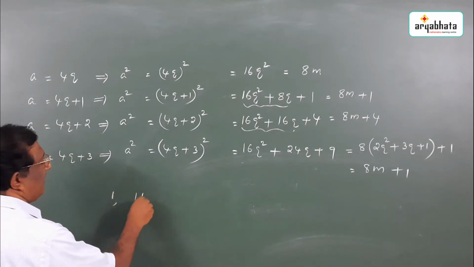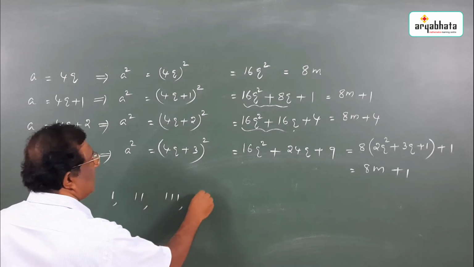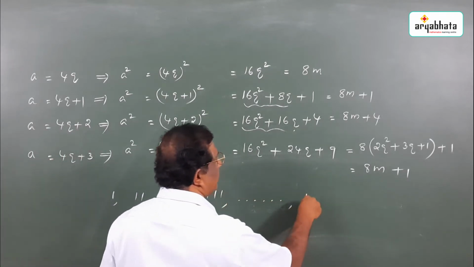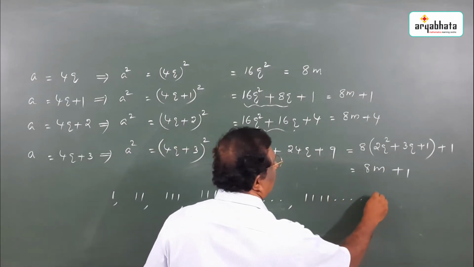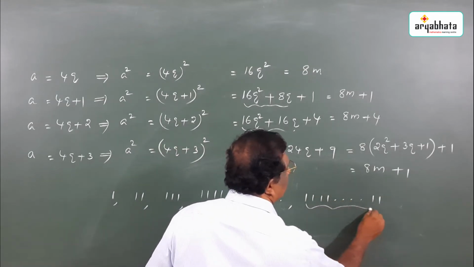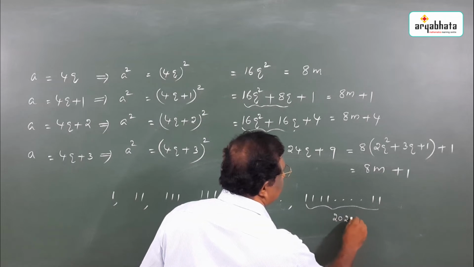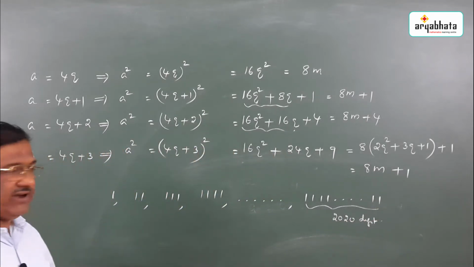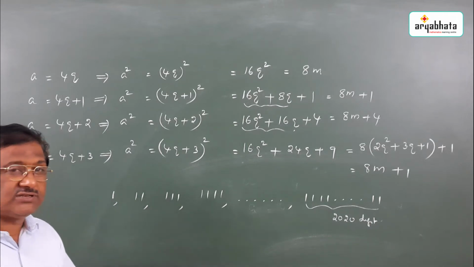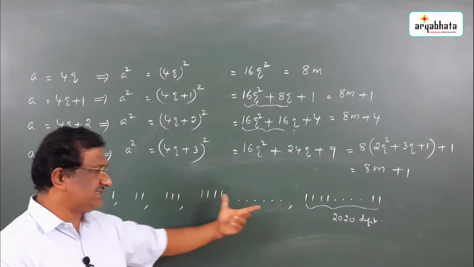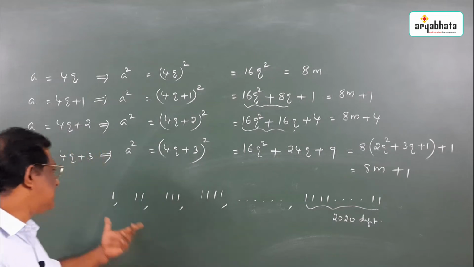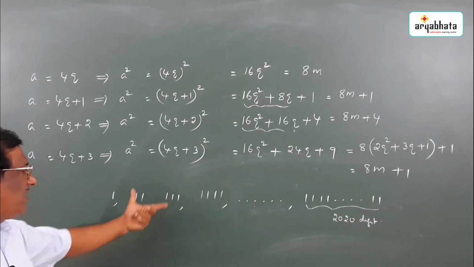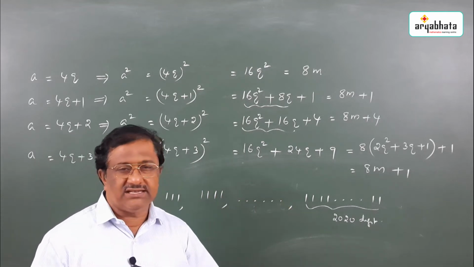1, 11, 111, 1111, etc. The last number is 111 and so on, and you can count there are 2020 digits. So a sequence is given. How many perfect squares are there in this sequence? You can see that the first term is a perfect square, 1 is a perfect square. Like, how many perfect squares are there in this sequence?